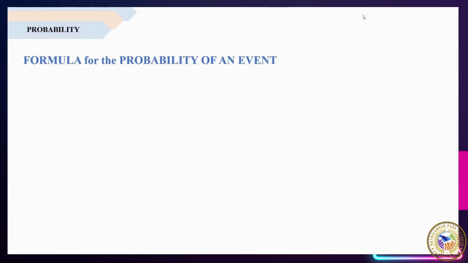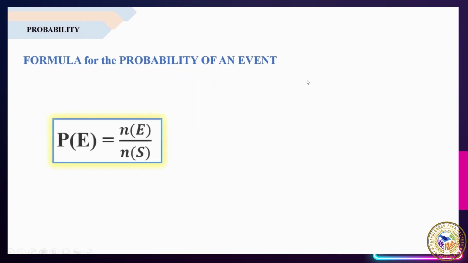Let us determine the formula for the probability of an event. So ito yung formula na ginagamit natin when we are finding the probability of an event. So the probability of an event is equal to N of E all over N of S. So ano nga ba yung N of E? Ano nga ba yung P of E? At ano nga ba yung N of S?